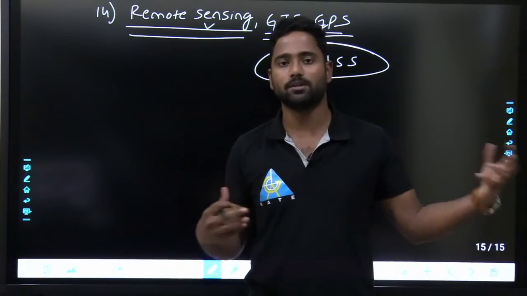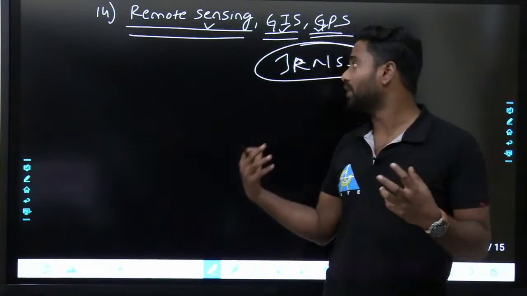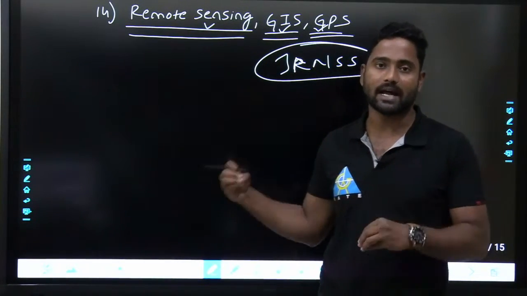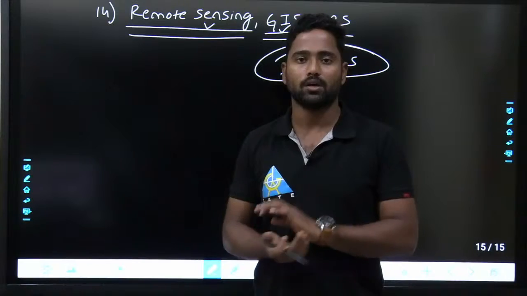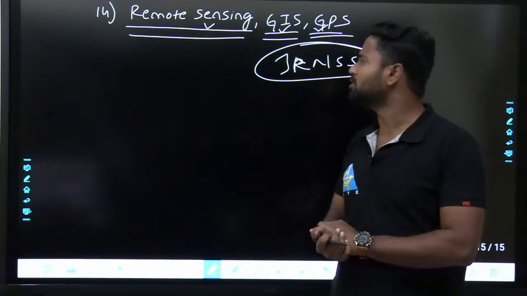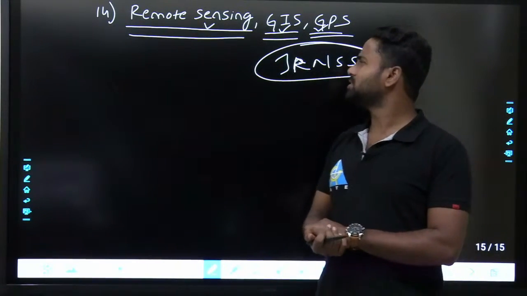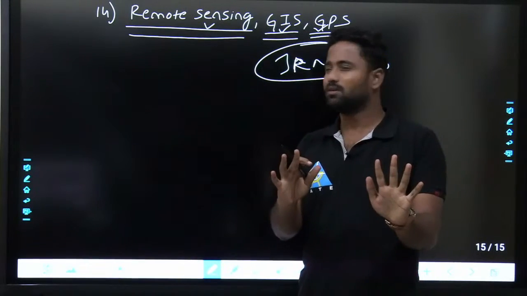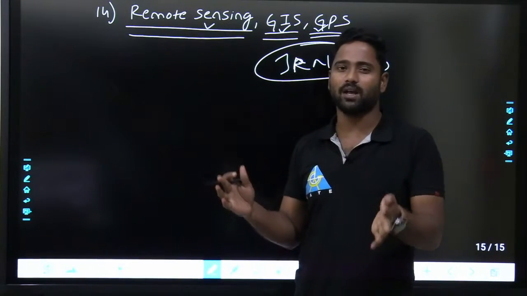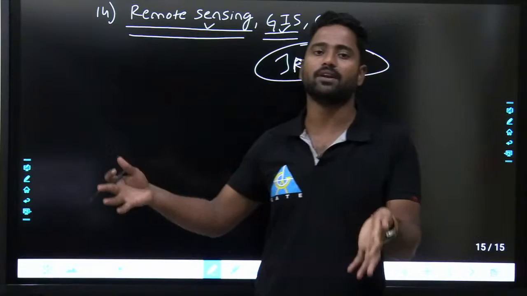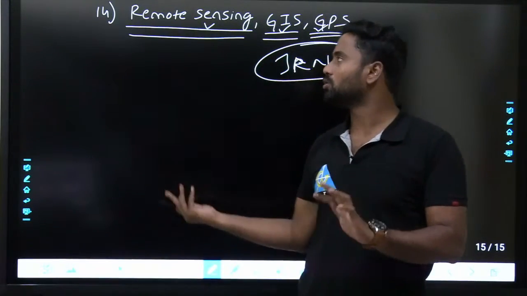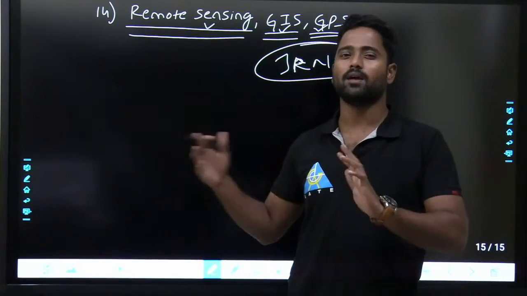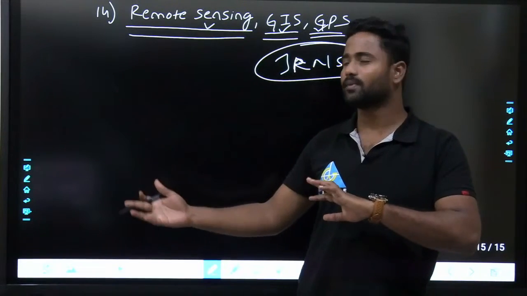Instead of using GPS and Google Maps, we are trying to find out about IRNSS. We are using our own satellite to give our own maps and all those things. Generally, general knowledge questions are asked from this, like what type of satellite is used for this, if it is in the news. So if you are preparing general knowledge also, then it will be easy for you.